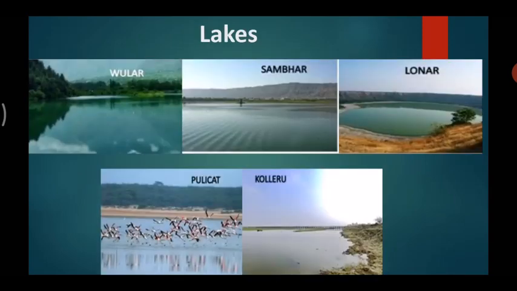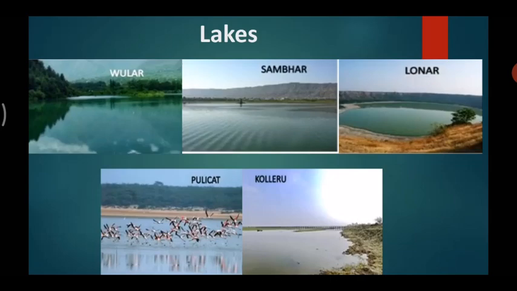Then next we have the lakes. These are some of the famous lakes in India: Wular Lake, Sambhar Lake, Lonar Lake, Pulicat Lake, and Kolleru Lake.